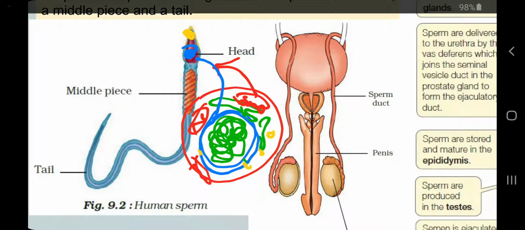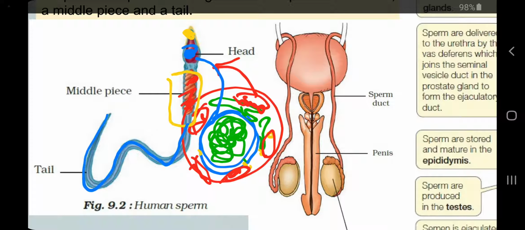Okay, no need to remember the names. I am only telling you for information, if you want more. And then this part is called the middle piece. This middle piece has many mitochondria. What are mitochondria? Mitochondria are the powerhouses of cells. And this tail has certain proteins of the cytoskeleton, or if you remember one name, centriole or centrosome. Centrosomes are cell organelles present only in animal cells, not in plant cells. Again, you can refer to the comparison between plant and animal cells in my previous video.